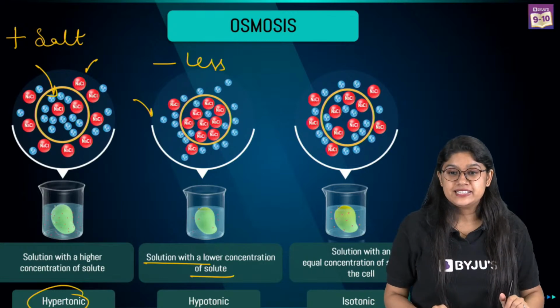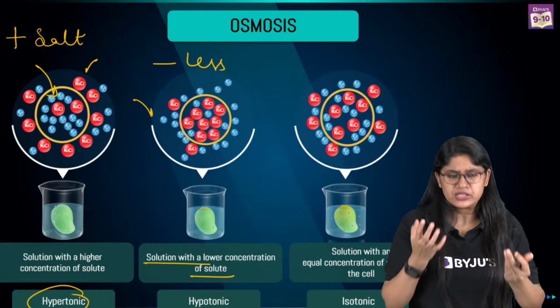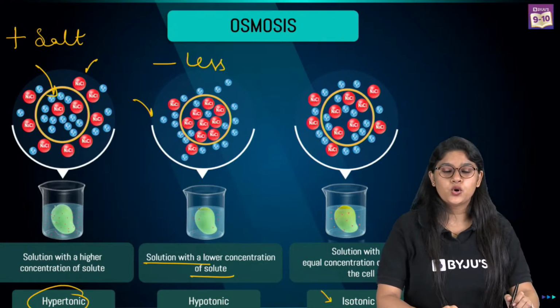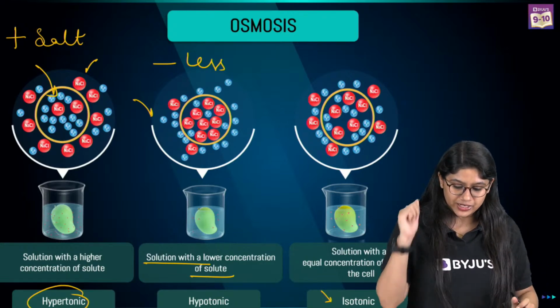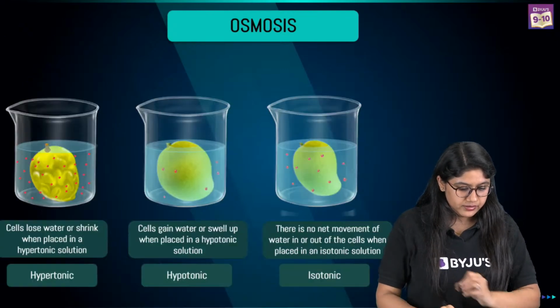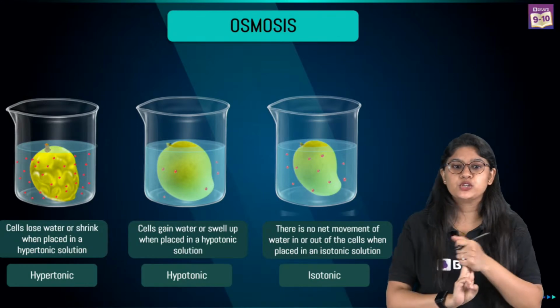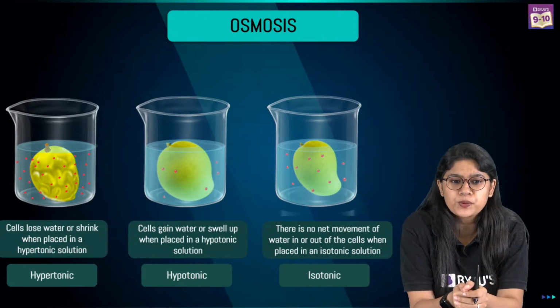Right. And of course, we have the last one, which has an equal amount of both. We call it isotonic. So, are we clear with this? Now, let me quickly explain it to you again. Over here, we are discussing three types of solution. Everyone, can we focus over here?